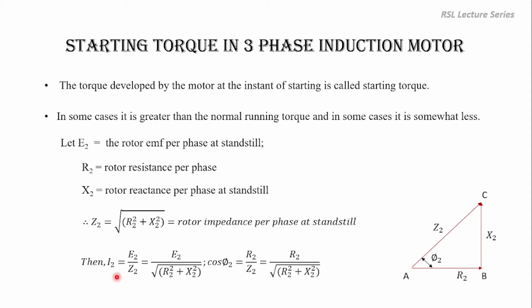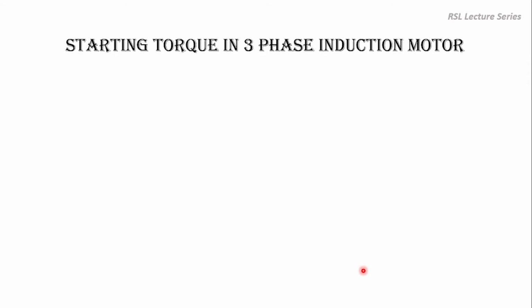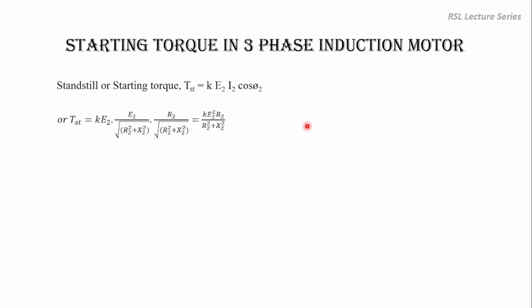Now we are going to substitute I2 and cos phi 2 in the starting torque equation. At standstill, the torque or starting torque is given by TST is equal to K into E2 I2 cos phi 2. So now we are going to substitute the I2 and cos phi 2 values. So TST is equal to K into E2 by under root of R2 square plus X2 square.